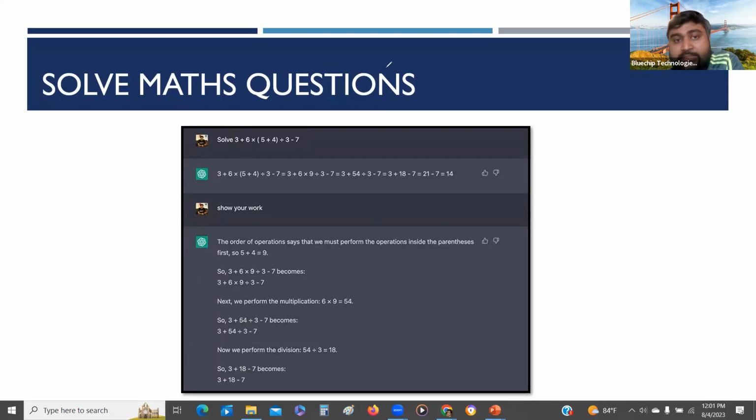So you get to learn, not only get the answer, right? Because if you just get the answer, you are not going to learn. But of course, you'll get the answer. But ChatGPT is a tool that helps you both ways. You'll get the answer as well as the explanation of your answer. So you have to be intelligent enough to use the best possible way.